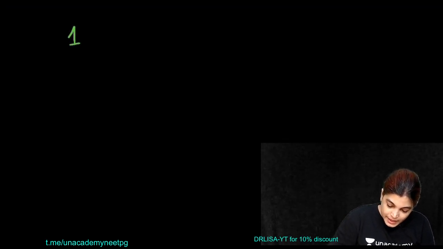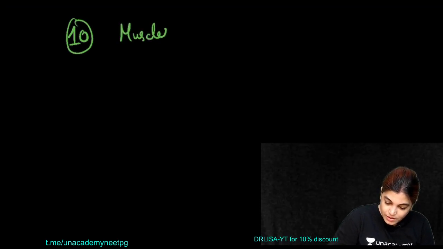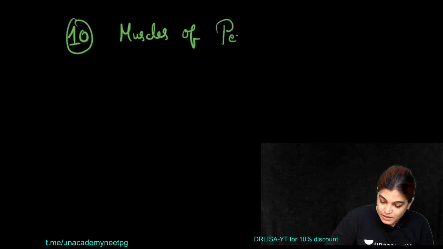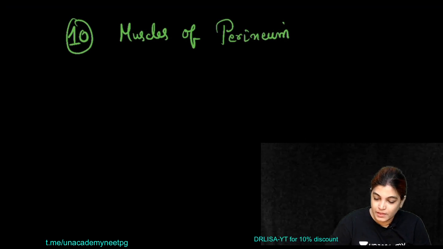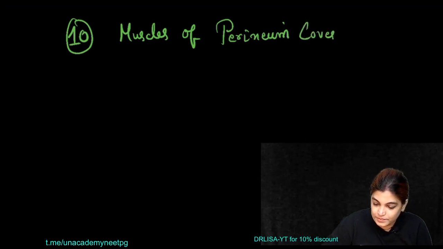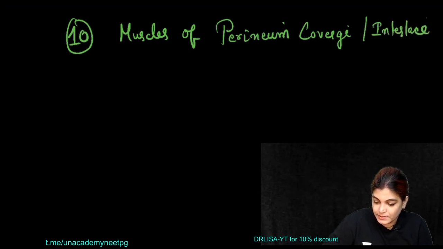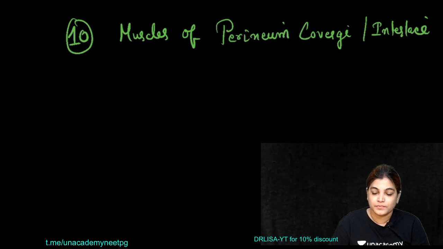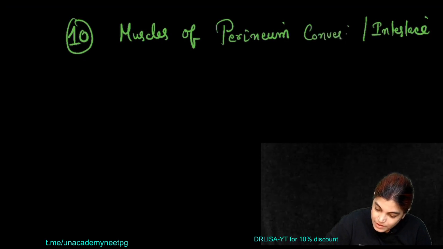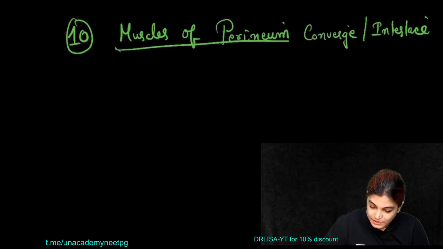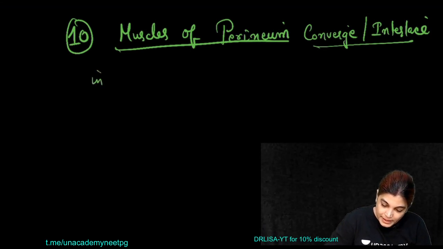So write down the list of the muscles. Muscles of the perineum: 10 muscles of the perineum converge or interlace in the perineal body.